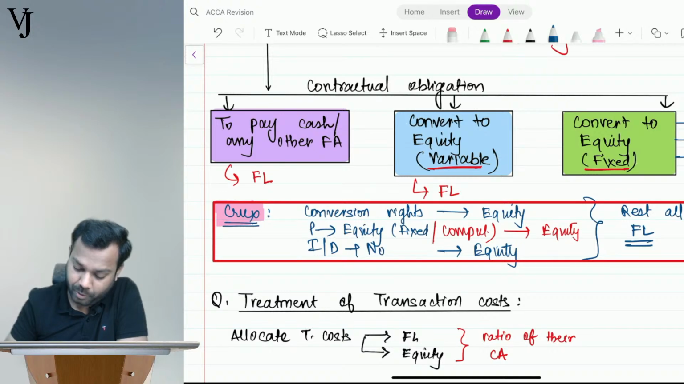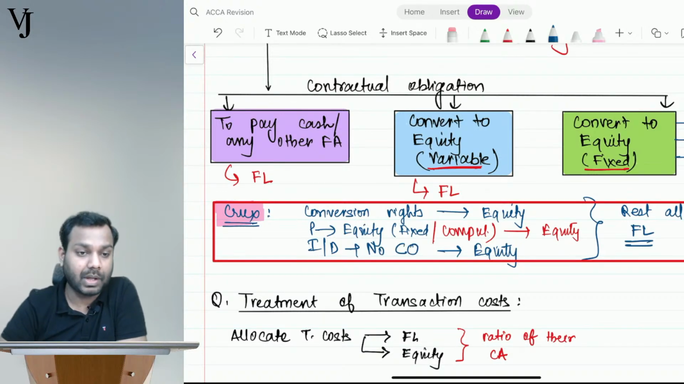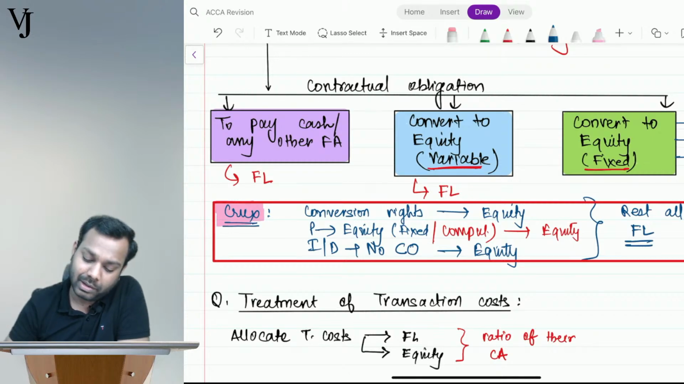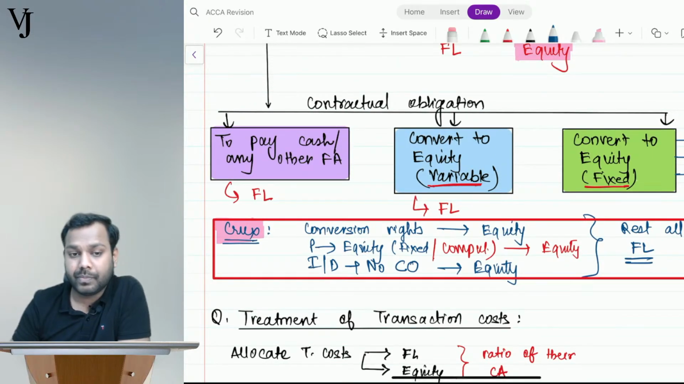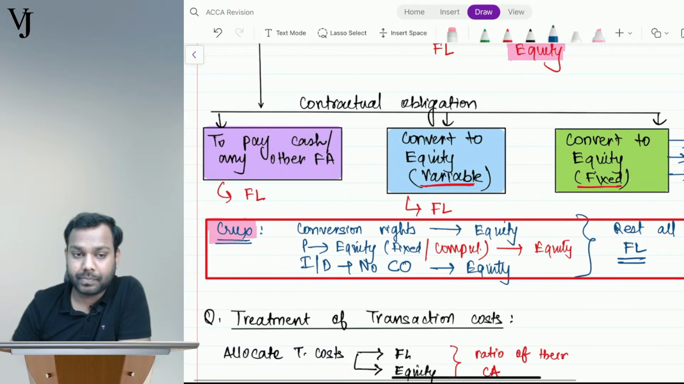It's no contractual obligation. Aditya, okay? If not compulsory convertible, then it is, if not compulsory convertible, it's equity. Where, Siddhant? Tell me where? Where did I tell that if not compulsory convertible?